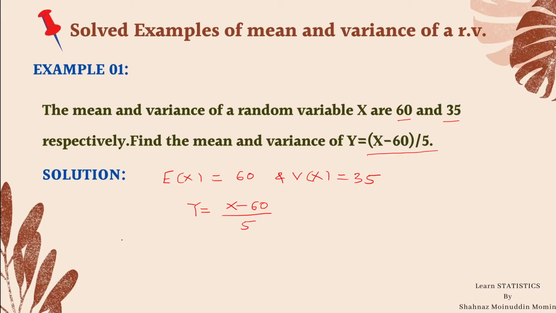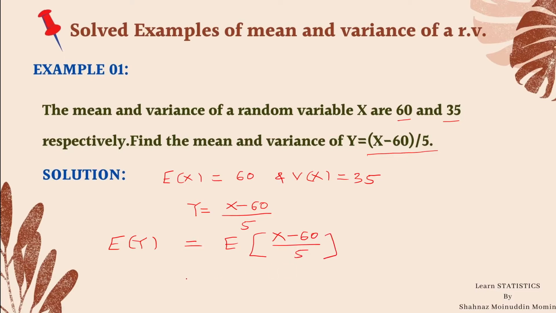So we shall start with the mean of y, expected value of y, which is equal to expectation of, put the value of y, x minus 60 divided by 5.